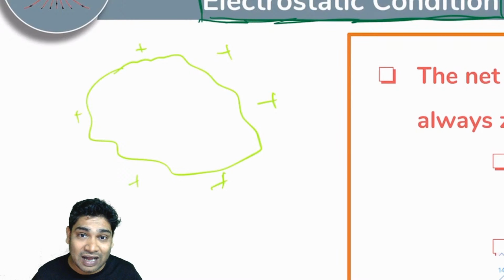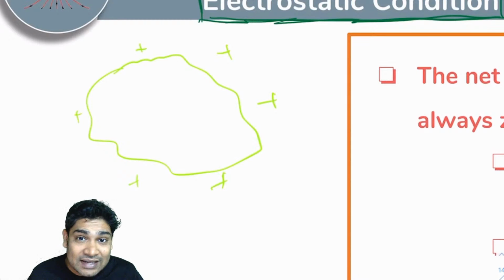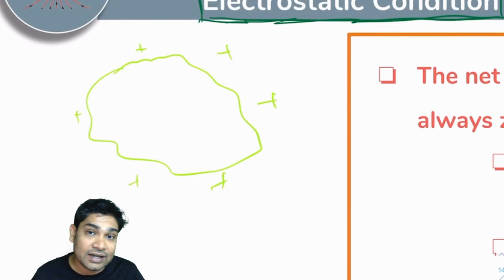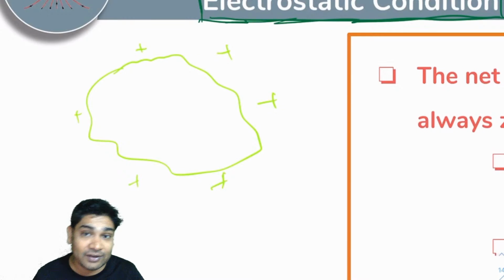Maybe that's because I gave it some positive charge, or maybe I took out some negative charge, whatever. The point is that I'm looking at an electrostatic condition. Electrostatic means that there are charges present and I don't see the charges moving anywhere or shifting anywhere.